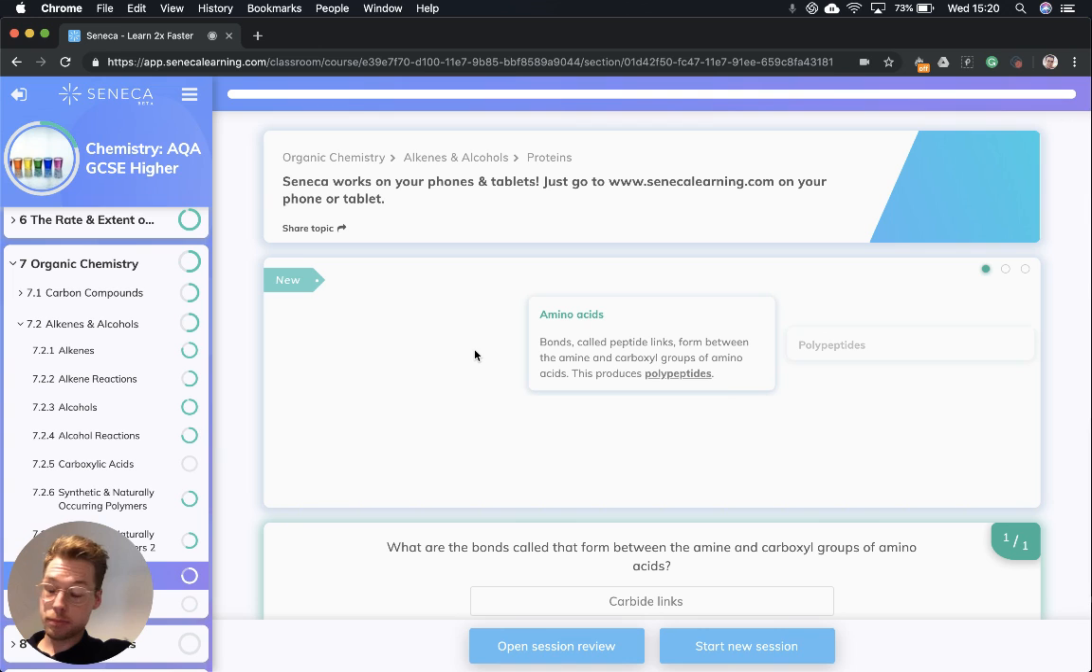Now, I know that might seem more like a topic for biology, but proteins do come up in GCSE chemistry because they're a type of natural polymer, so you need to know a little bit about them. We're going to go through them today. I hope it's going to be useful.